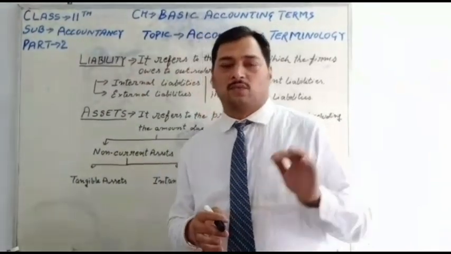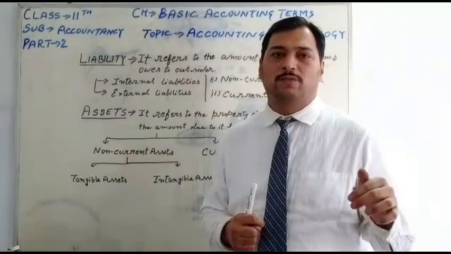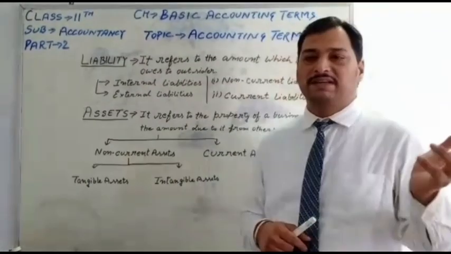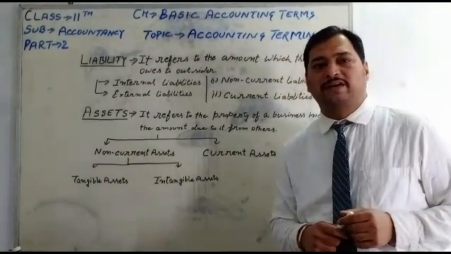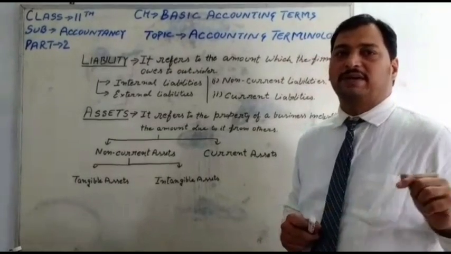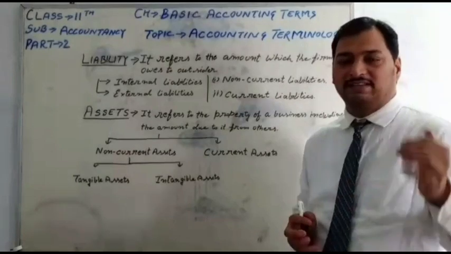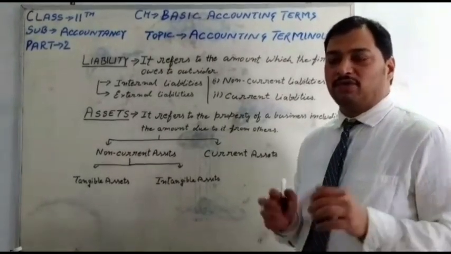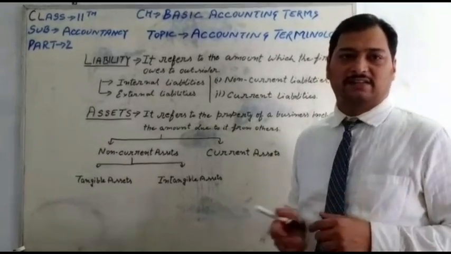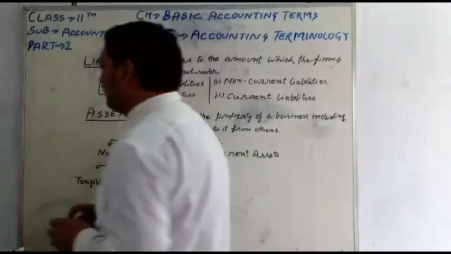Next is account. All the postings are made individually in each particular column, and that is called an account. Business transactions are those economic transactions done for maintaining the economic equity. You have to study that all monetary terms are known as business transactions. So now today we'll start our next accounting terminology.